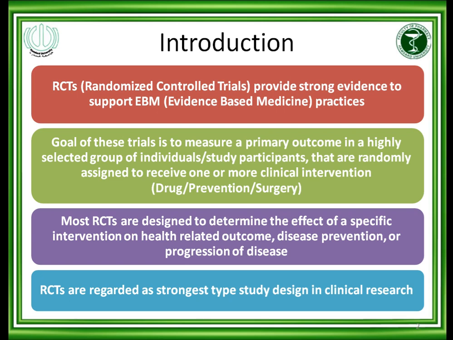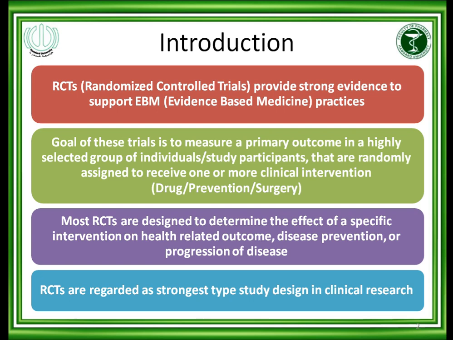Now, the goal of this trial is to measure a primary outcome in a highly selected group of individuals or study participants that are randomly assigned to receive one or more clinical interventions. In these trials, researchers usually measure the main outcome or the primary outcome with the drug or any prevention or the surgery.